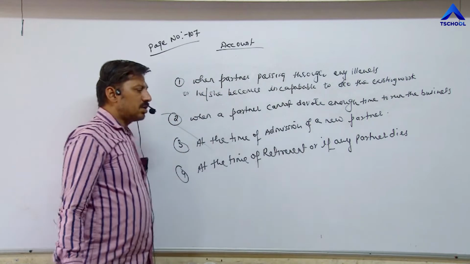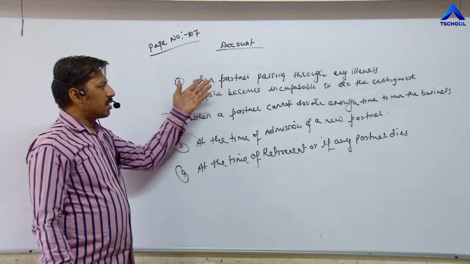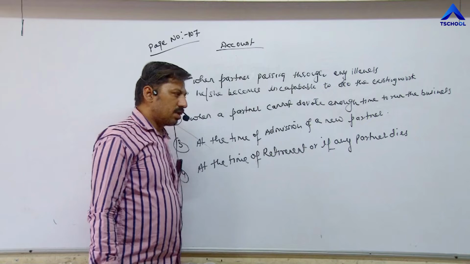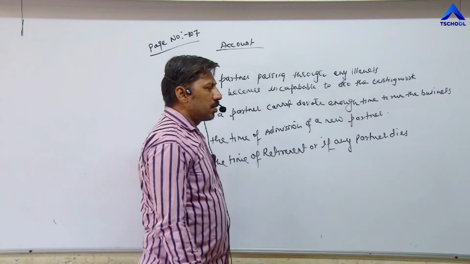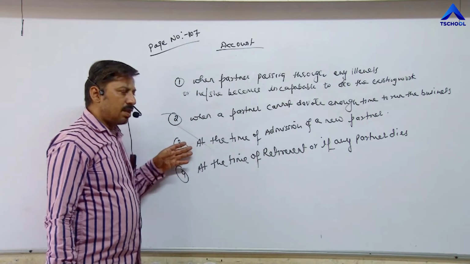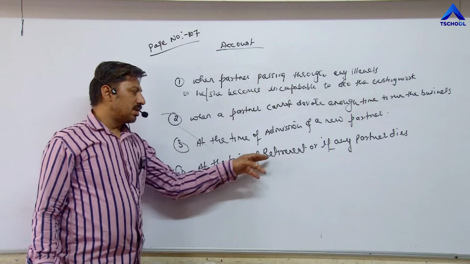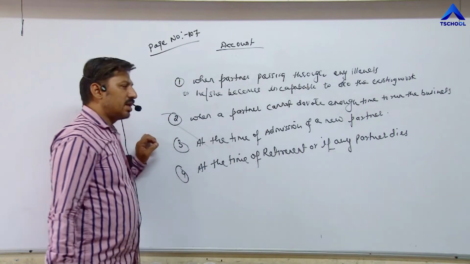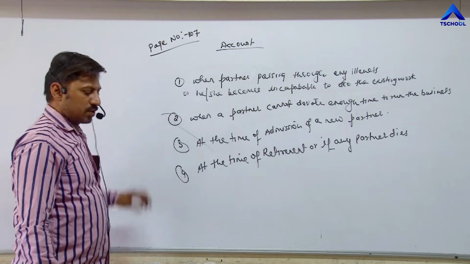So these are the conditions due to which the profit loss sharing ratio may change: whenever any partner is passing through illness or becomes incapable of doing the work; when a partner cannot devote enough time as he or she was devoting earlier; whenever a new partner enters the business, or an existing partner retires or dies. In all these circumstances, there is a need to change the profit loss sharing ratio. So this is the theory portion.